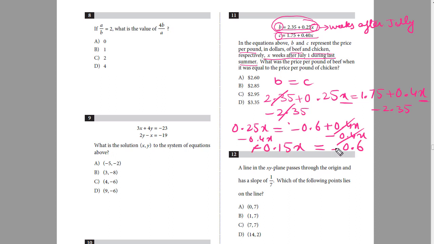Now these negative signs will get cancelled, and I'll divide both sides by 0.15. So this 0.15 will get cancelled, so x will be equal to 0.6 over 0.15. Now how can I solve this one? I'll multiply both the numerator and denominator with 100.